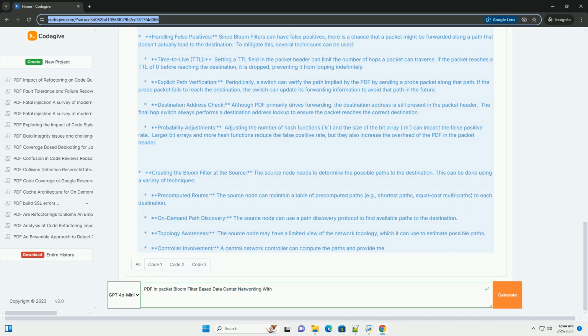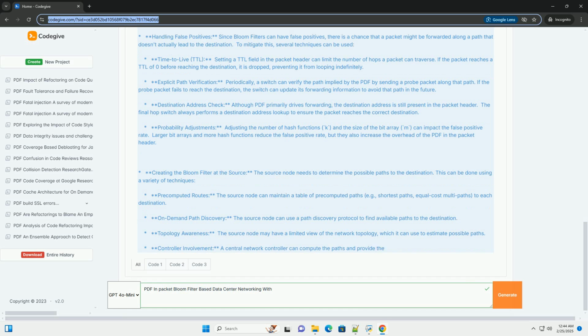Independent. The hash functions should be independent of each other to reduce the correlation between the bits that are set. Fast. They should be computationally efficient to minimize the overhead of hashing. Cryptographic hash functions, like SHA-256 in the example, are robust but can be slower than simpler hash functions. For performance-critical applications, consider using non-cryptographic hash functions like murmur hash or FNV hash.